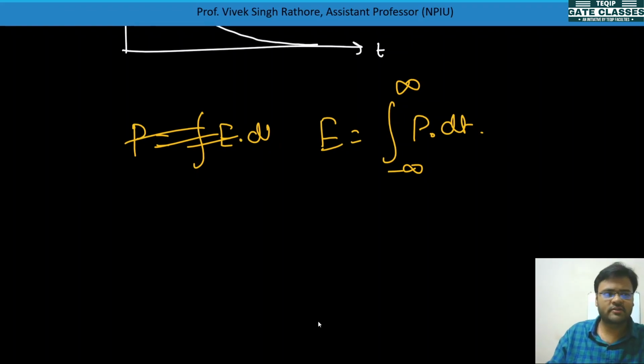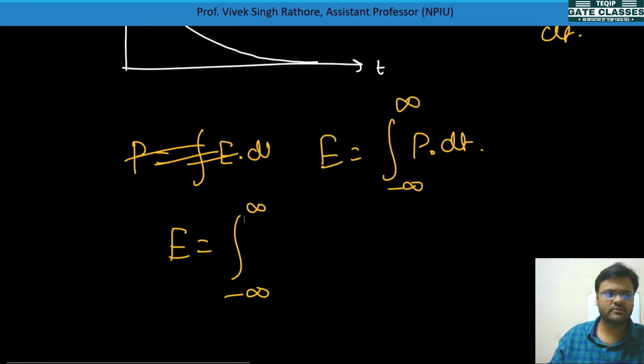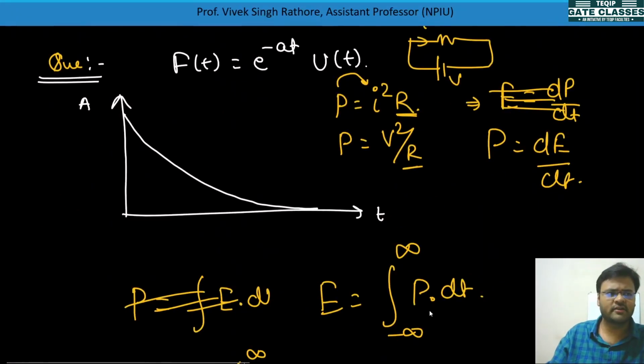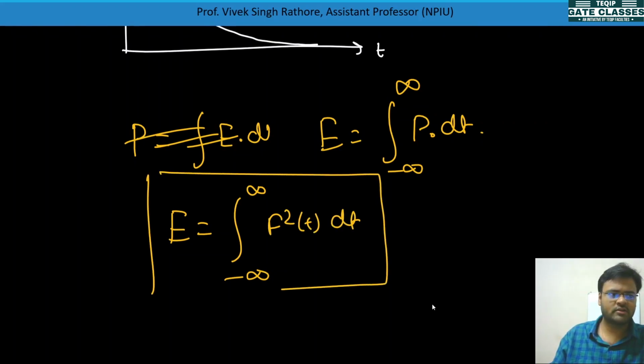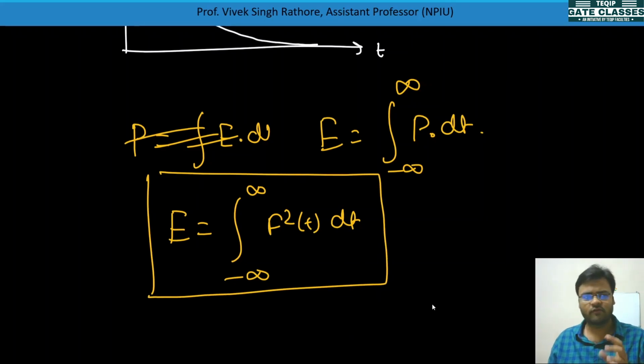So energy is equal to the integral from minus infinity to infinity of the power, and power is the square of the function. So you can write it like this: E equals the integral of f square t, f(t) squared, dt. This is the formula by which you can calculate whether a signal is an energy signal.